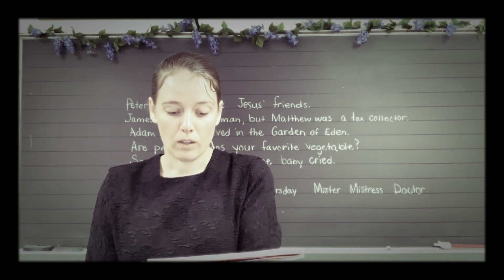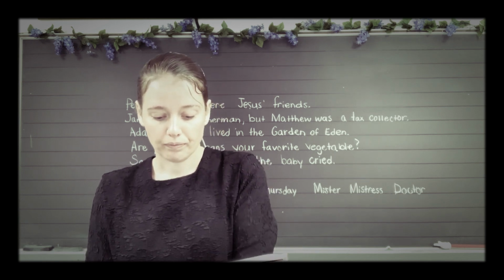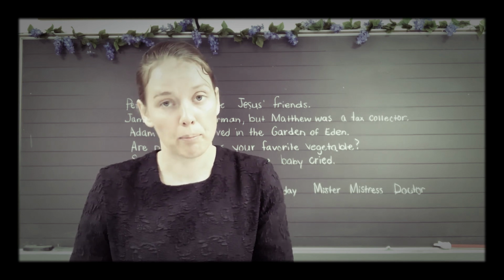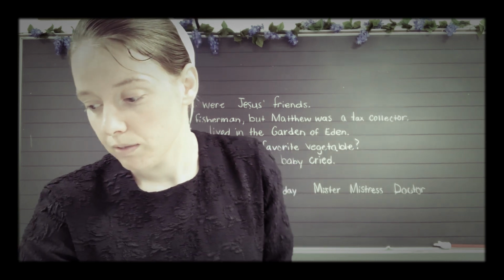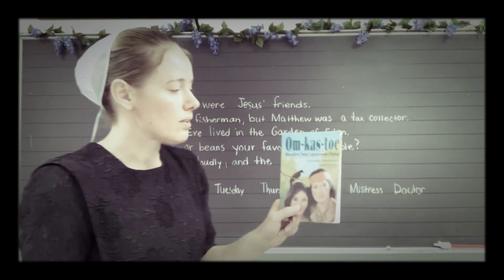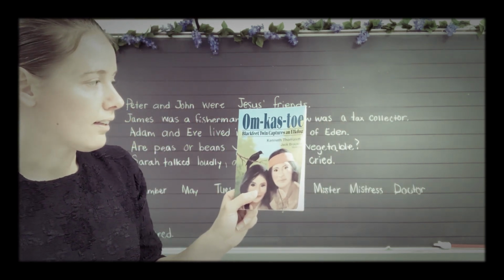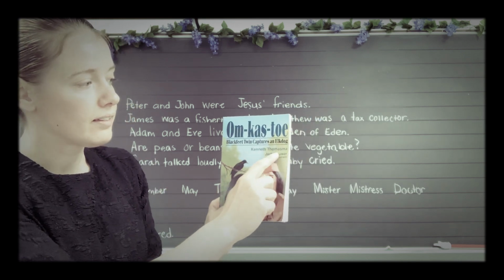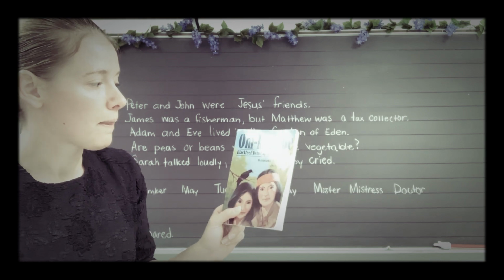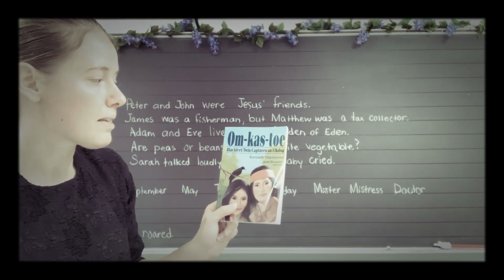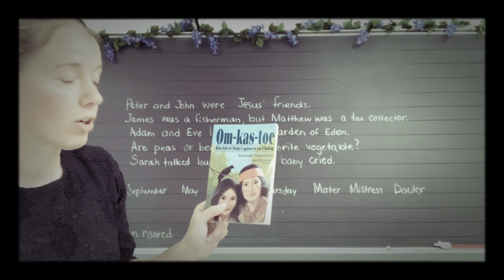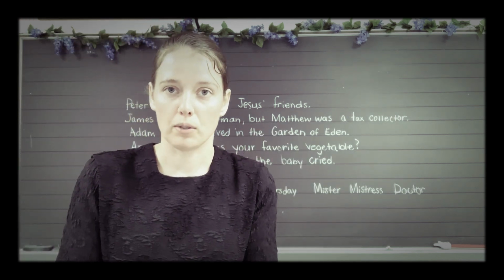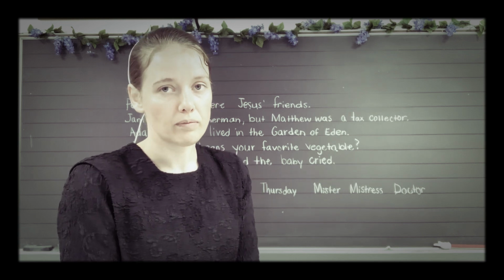Okay, what is an author? An author is a person who wrote a book. So I'll give you a few demonstrations here. We have this book here, and it's called Ancasto, and the author would be Kenneth Thomasma, and then the illustrator is Jack Brower. So an illustrator is simply a person that draws the pictures in the book.